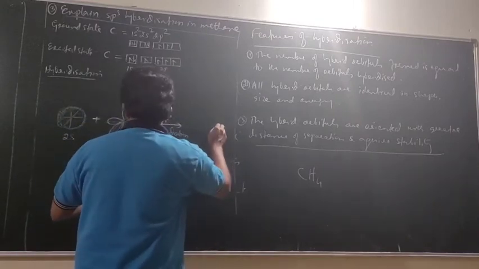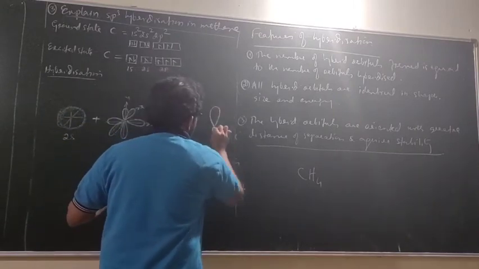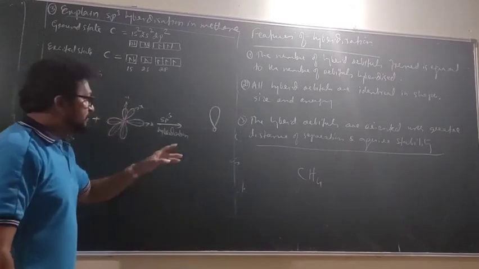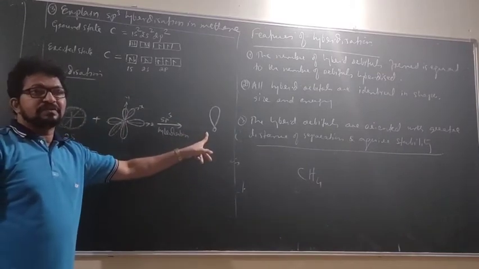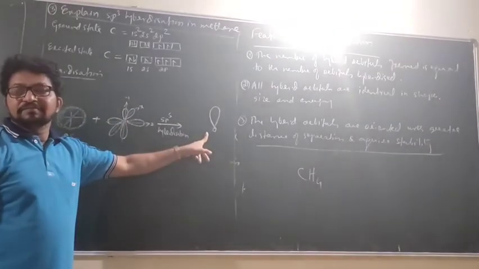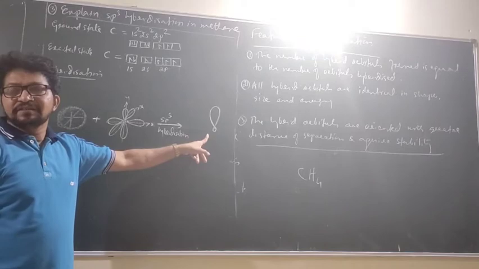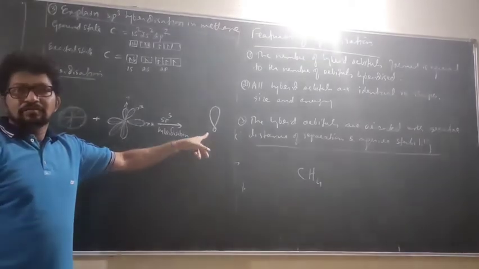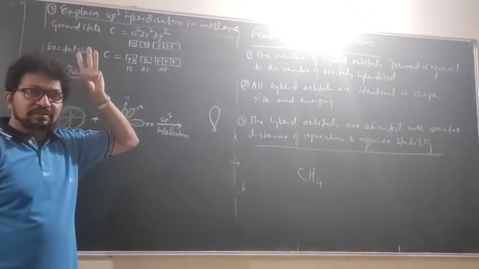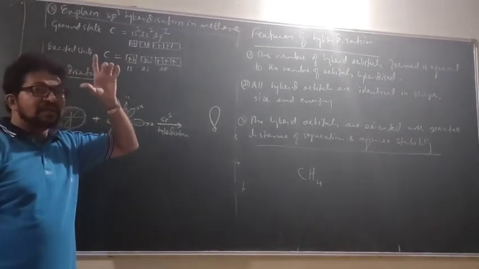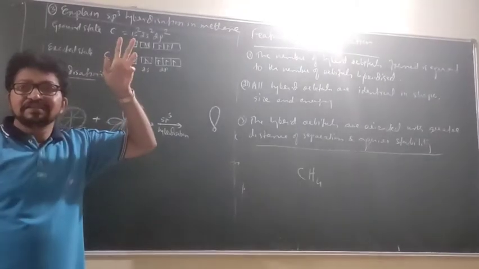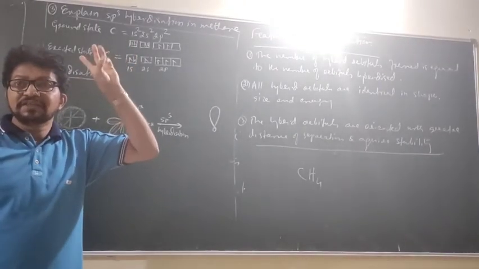With respect to the carbon center, this is one orbital. See the shape now. It is a hybrid orbital. How is this formed? By mixing three lobes of p orbitals and one spherical s orbital. One sphere, three lobes.